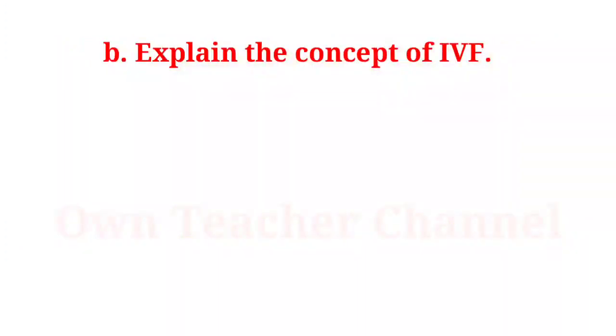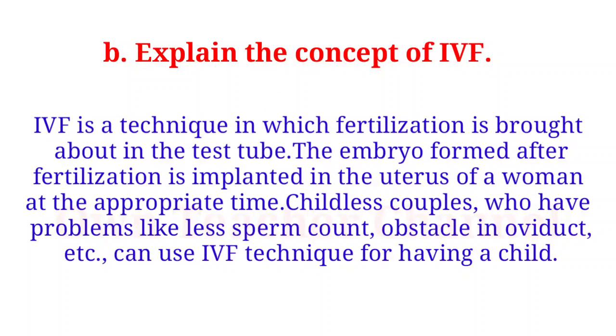B. Explain the concept of IVF. IVF is a technique in which fertilization is brought about in a test tube. The embryo formed after fertilization is implanted in the uterus of a woman at the appropriate time. Childless couples who have problems like low sperm count, obstacle in the oviduct, etc. can use the IVF technique for having a child.